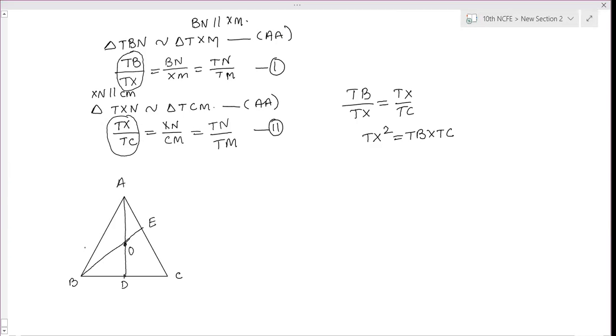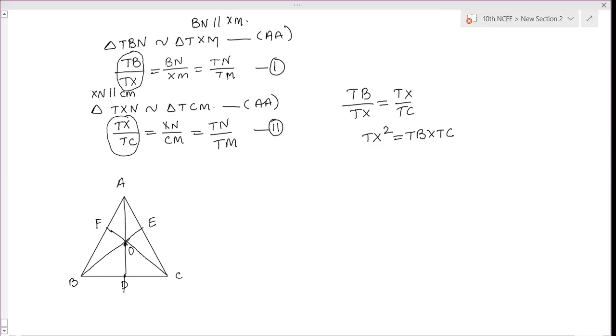This is point E, and CO meets AB at F. AD is produced to X, so that D is the midpoint of OX.